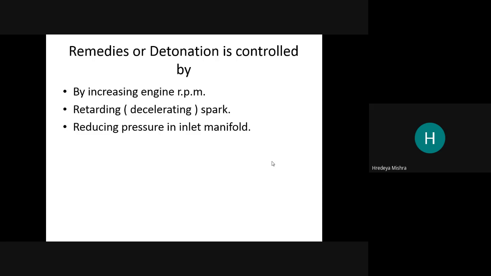When we increase the speed, the noise intensity will decrease. That is the first thing. Then retarding or decreasing the spark, and reducing pressure in the inlet manifold. So these are the three remedies by which we can reduce the detonation.